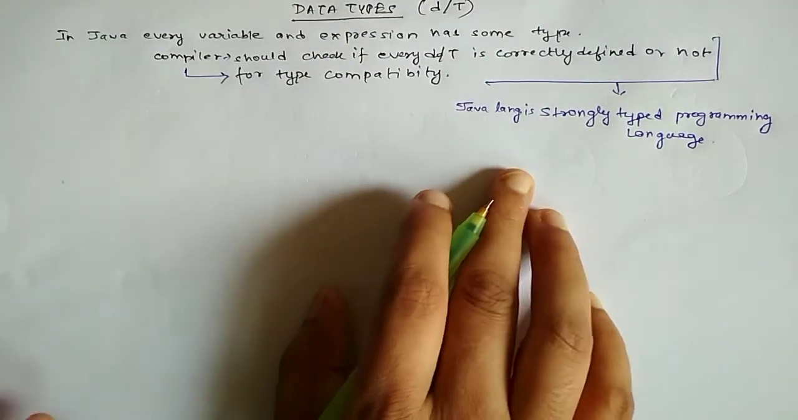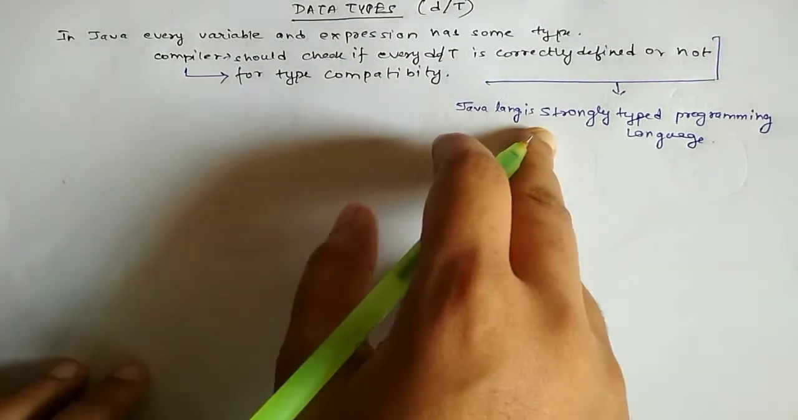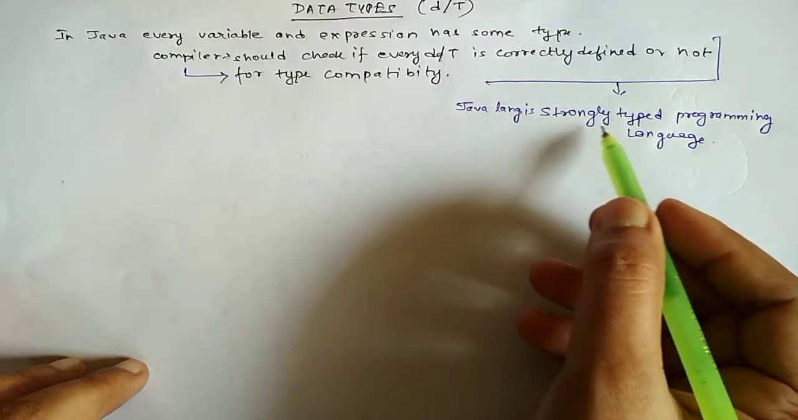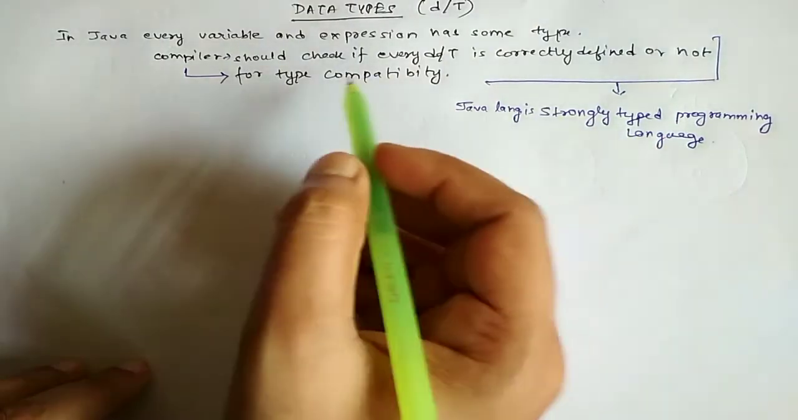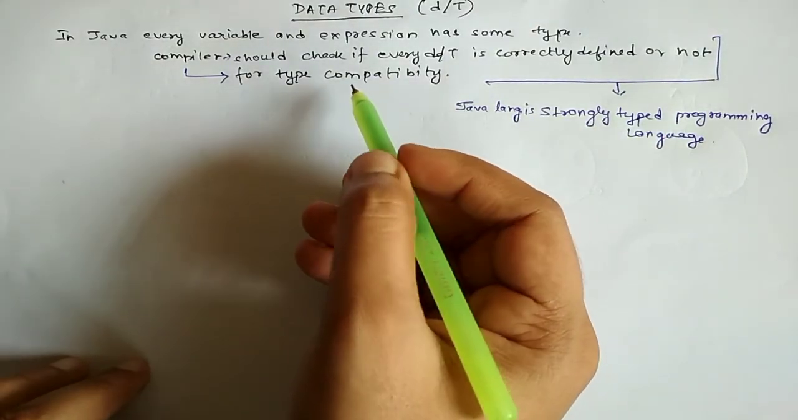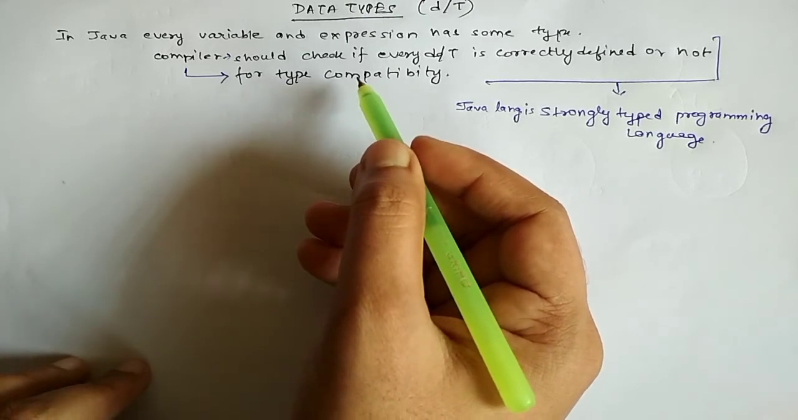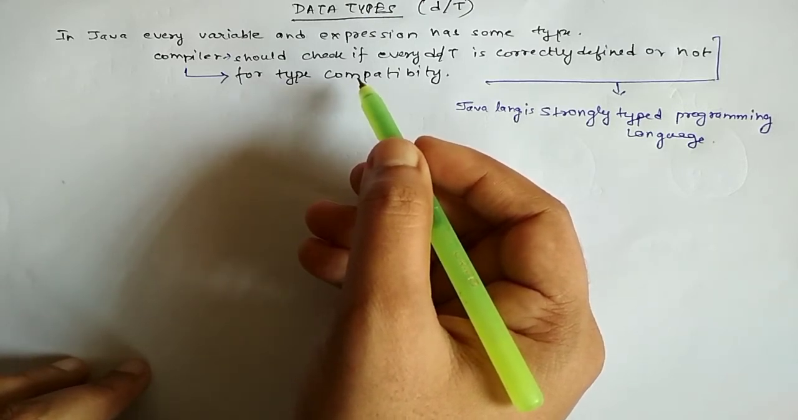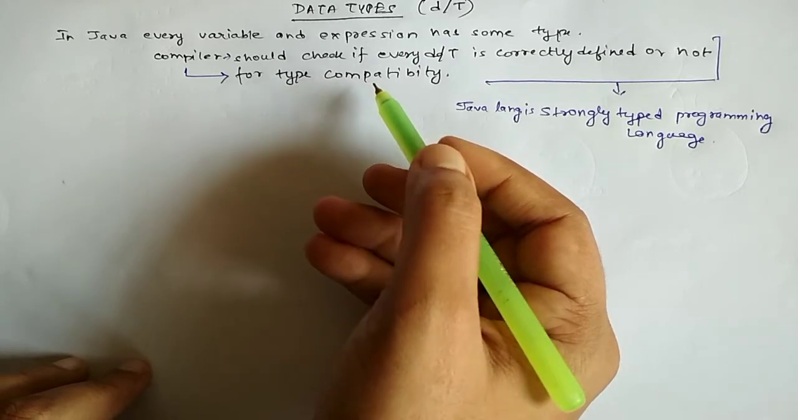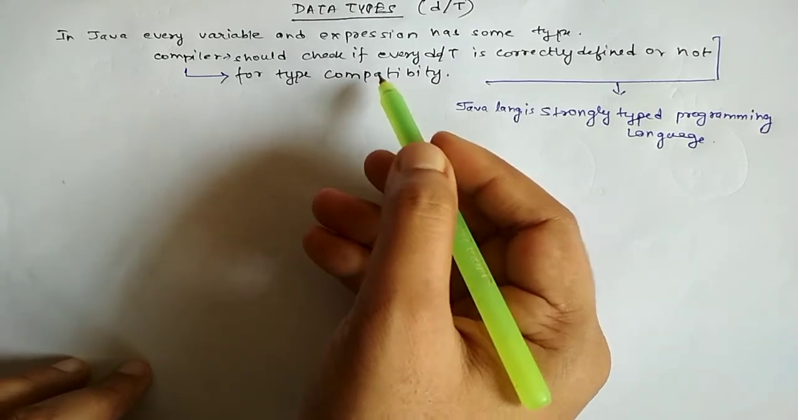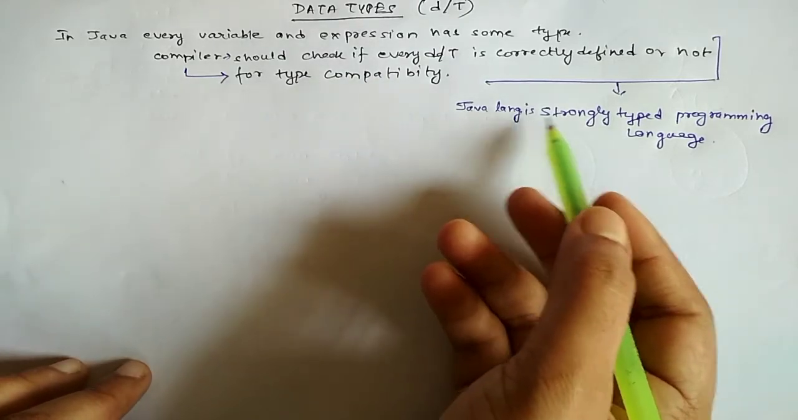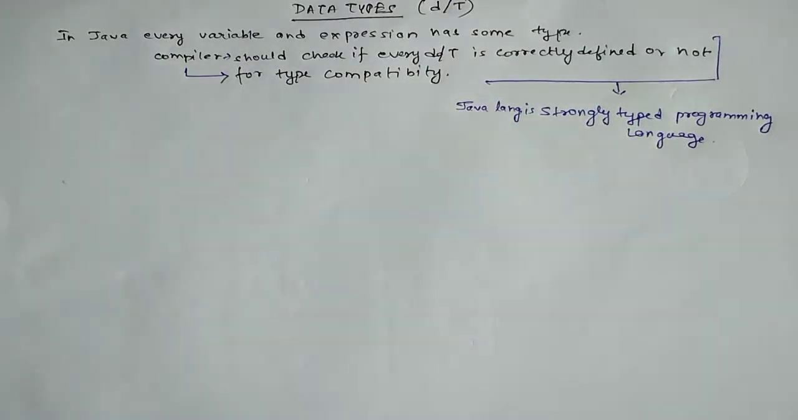This is mainly a question asked in interviews: why Java is called a strongly typed programming language. So the reason is that each and every data type is clearly defined, and every assignment should be checked by the compiler for type compatibility. So that is the reason why Java is a strongly typed programming language.